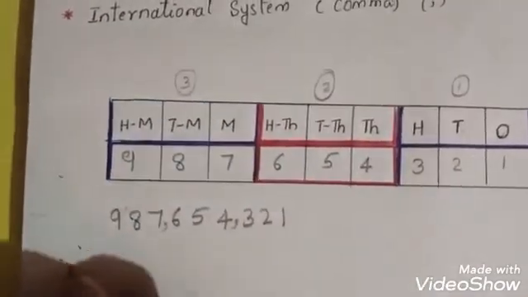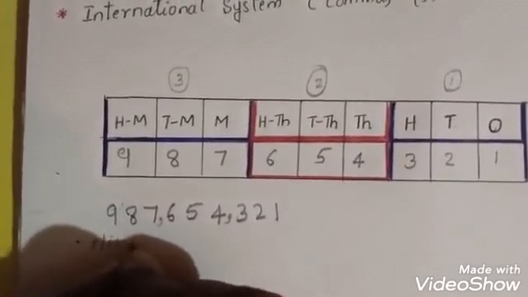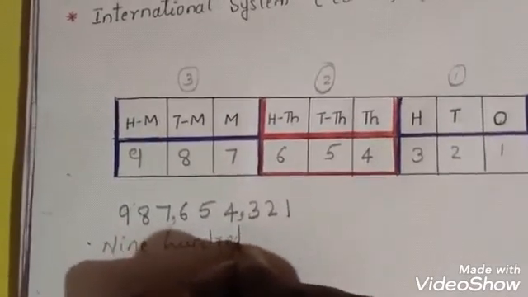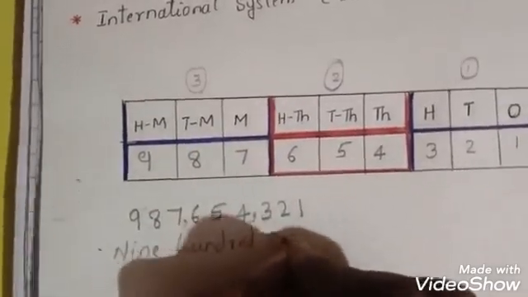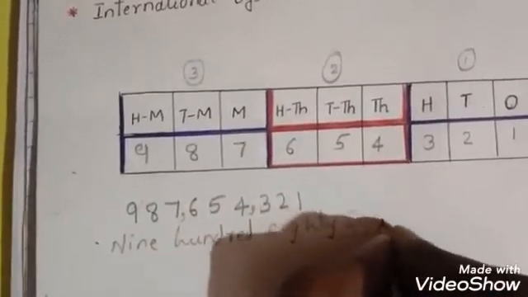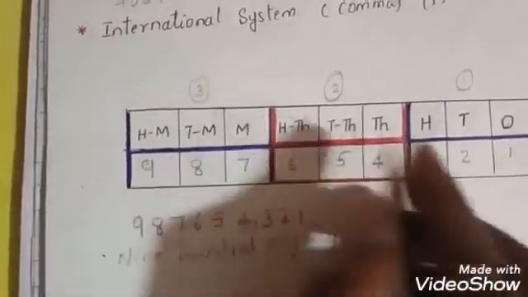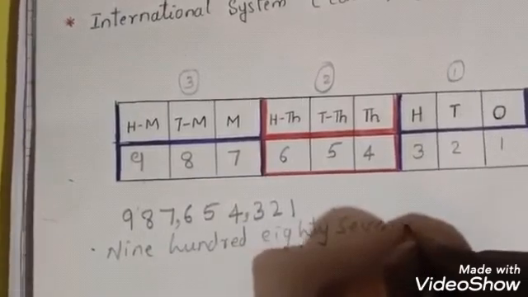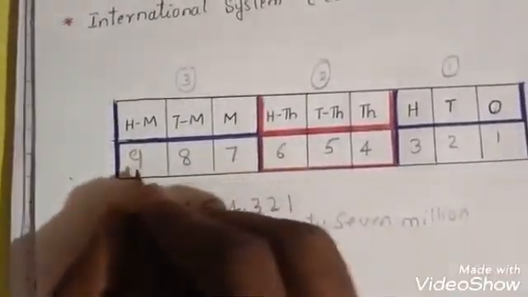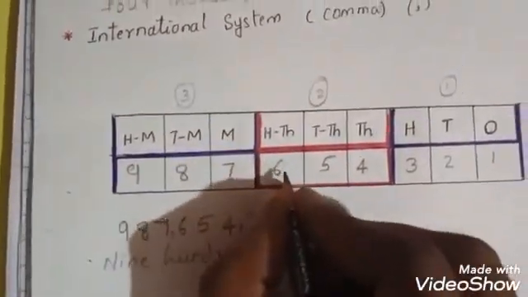How to write these numbers? 987, in which place, children? This is million. Okay, 987 million, and next